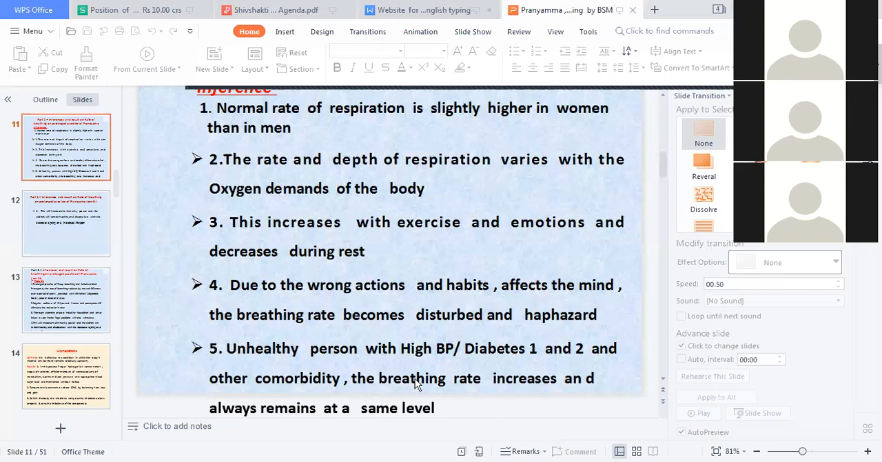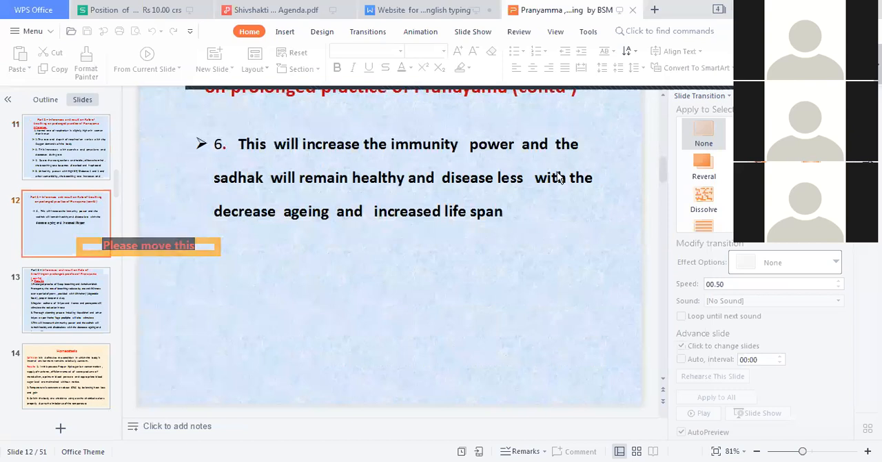The blood pressure will remain constant subject to the medicine, but the medicine dosage after the practices of asanas and pranayama will go on reducing. Okay. This will increase the immunity power and the sadhak will remain healthy and diseaseless with the decreased aging and increased lifespan.